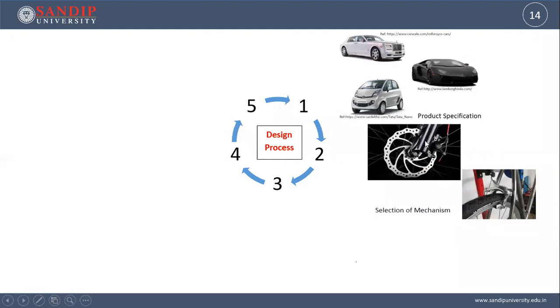A disc brake system is also there. So many types of systems are there. You select which mechanism you will be using for each component or purpose. For the transmission system, what will be the components and mechanisms? For the IC engine, which mechanism, whether 2-cylinder or 4-cylinder, whatever. All the mechanisms and configurations should be selected.